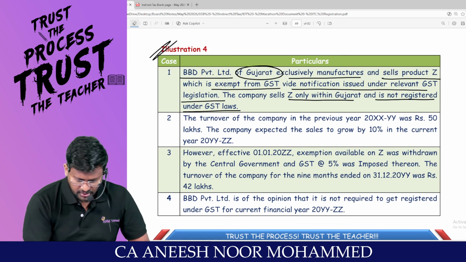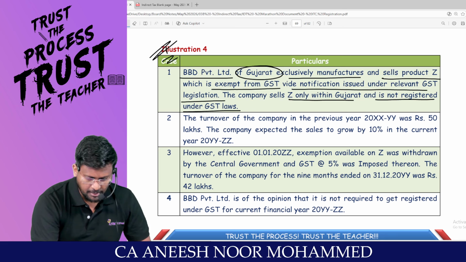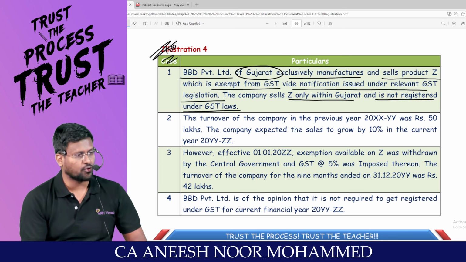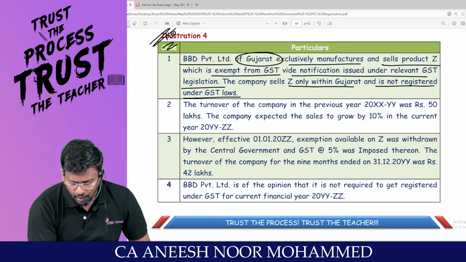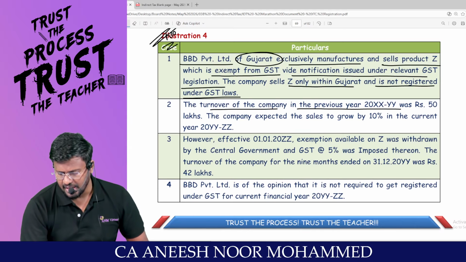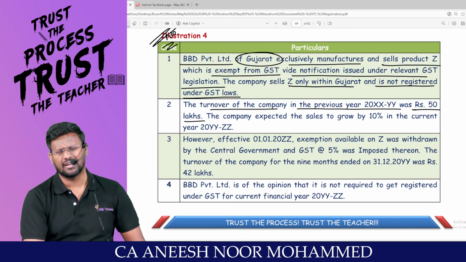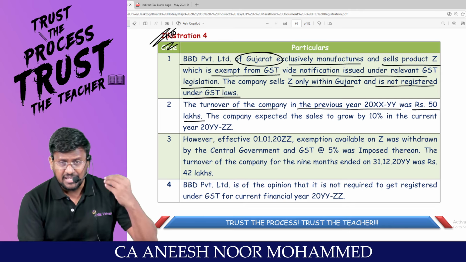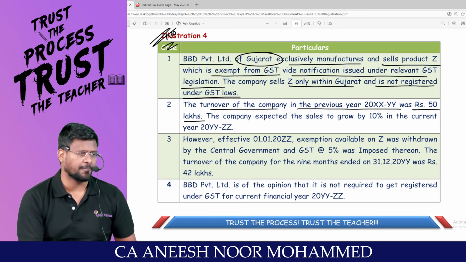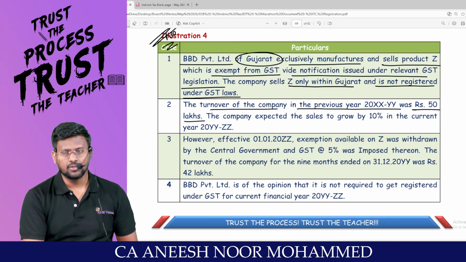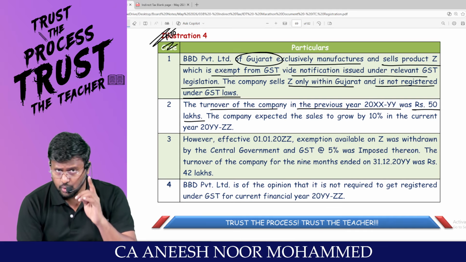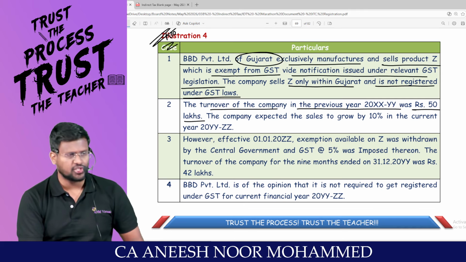Sir, this is not a case, sir, this is a number only. Continuous questions 1, 2, 3, 4. These are points of the question. The turnover of the company in the previous year, last year, was rupees how many lakh? 50 lakh. Doesn't matter, because last year your product was fully exempted. Am I right? Yes, sir. So last year, because of section 23, you are not liable to take the registration.